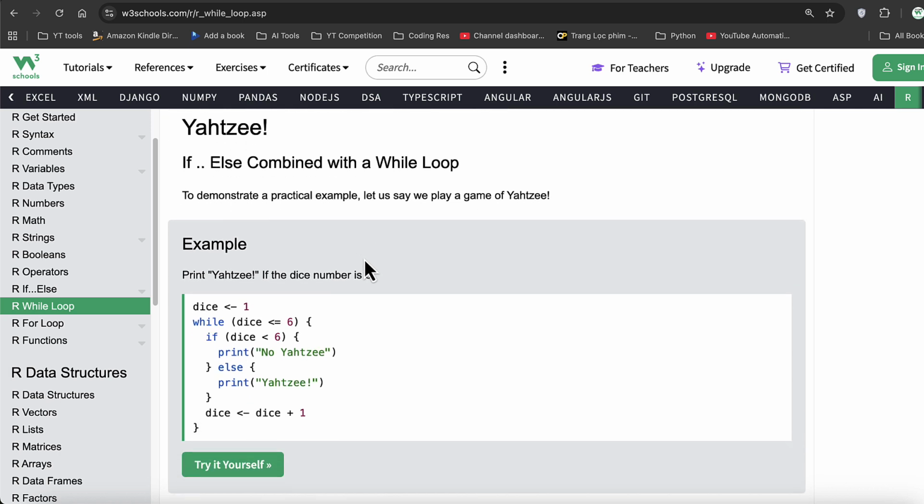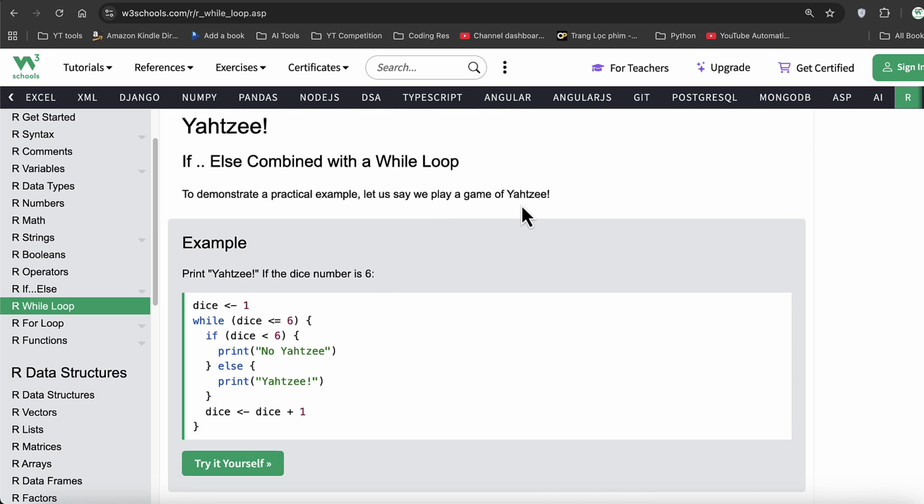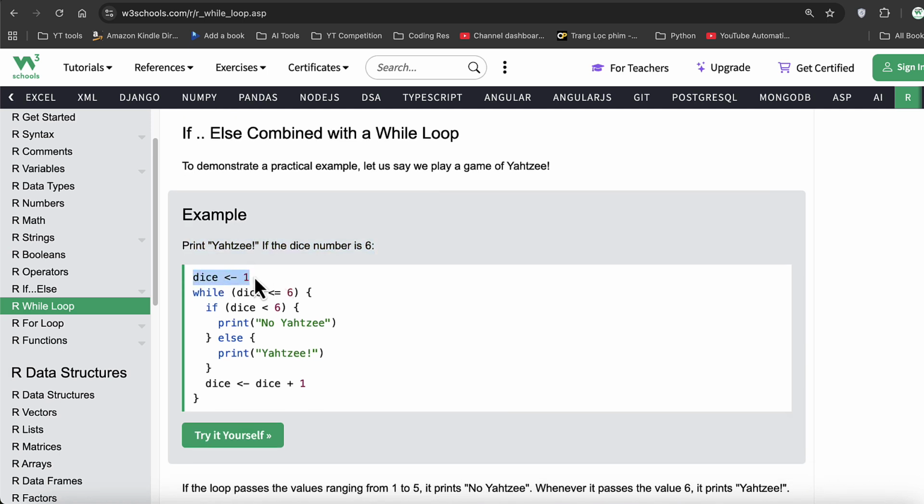To demonstrate a practical example, let's say we play a game of Yahtzee. Print Yahtzee if the dice number is 6. So if dice value is 6, in this case we are not using a random value, just take a value 1. So while dice value is less than or equal to 6, if dice is less than 6, print no Yahtzee, else print Yahtzee, dice plus plus 1.